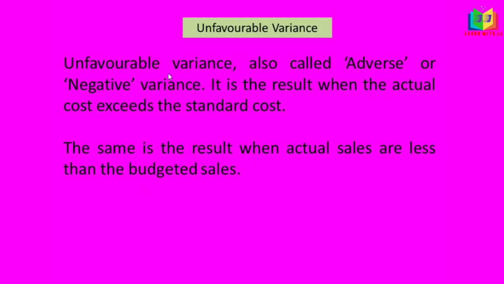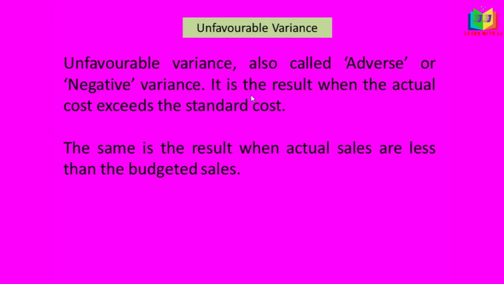We'll see that later. Now we'll see unfavorable variance. Unfavorable variance is also known as adverse or negative variance. It is the result when the actual cost exceeds the standard cost. For example, the standard cost fixed here is 100 and the actual cost incurred is 120, which means it is unfavorable, because the actual cost incurred is more than the standard cost.